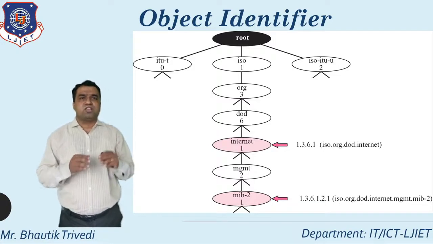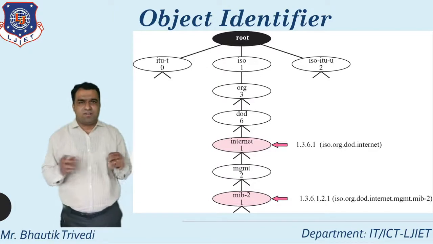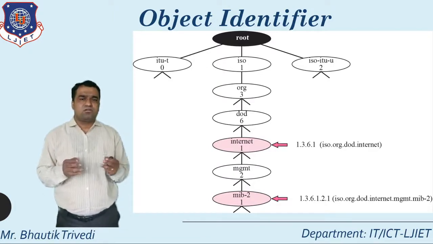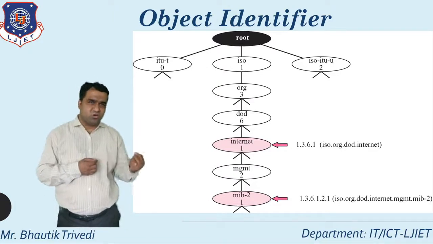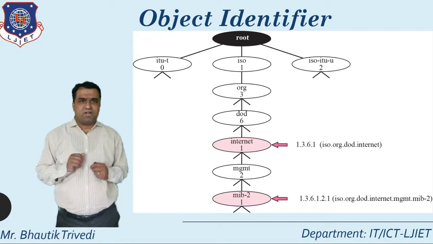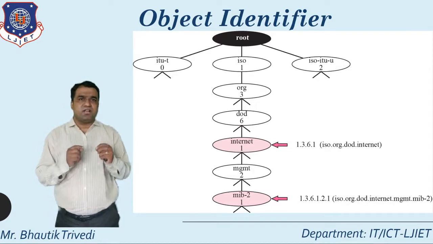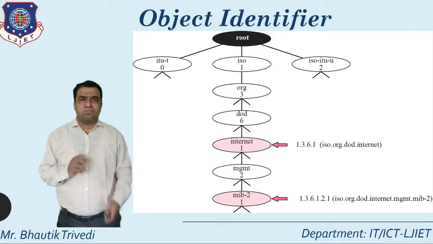This is related to the concept of object identifier, means each and every node is considered an object, and you identify an object using the object identifier. Must remember one thing: it is read from top to bottom.